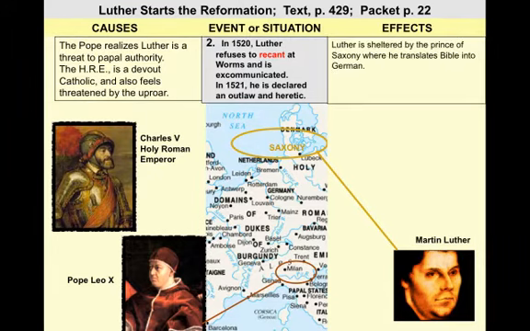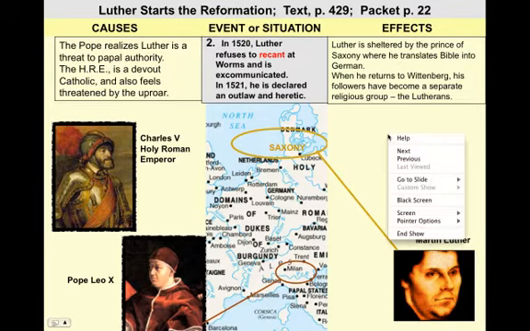Luther is sheltered by the Prince of Saxony, where he translates the Bible into German. Alright, so you get that. When he returns to Wittenberg, his followers have become a separate religious group, the Lutherans. Get it? The people who follow Luther are the Lutherans. Pretty creative name, huh, guys?